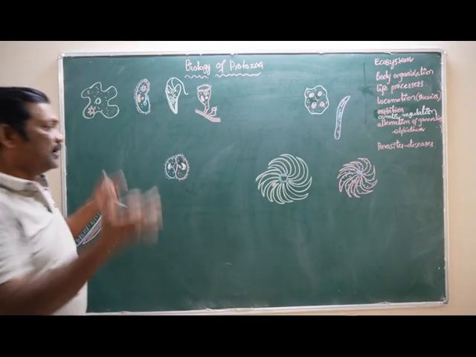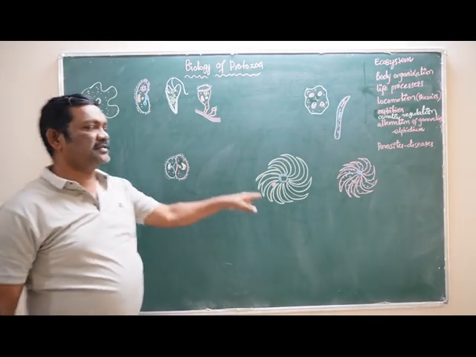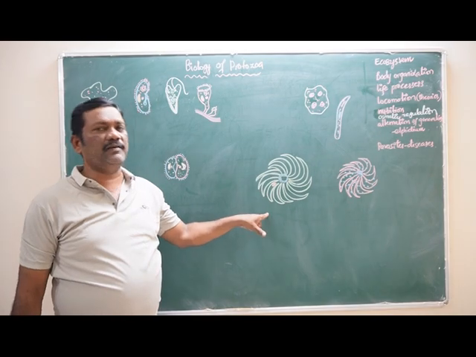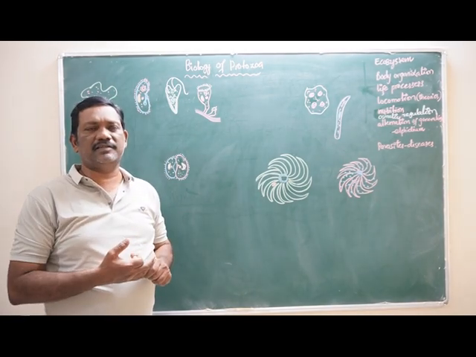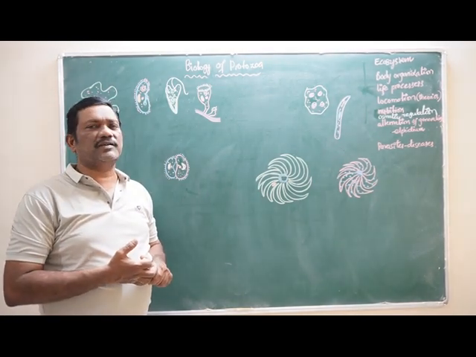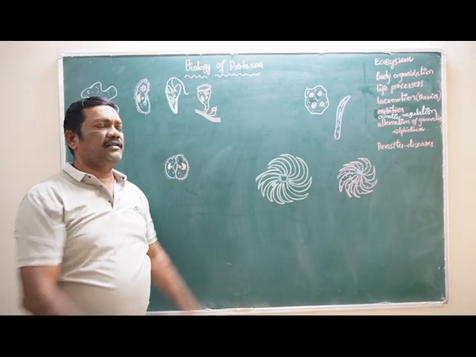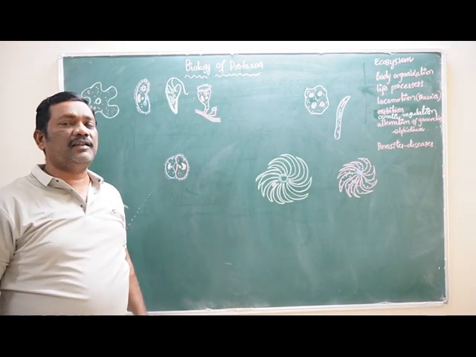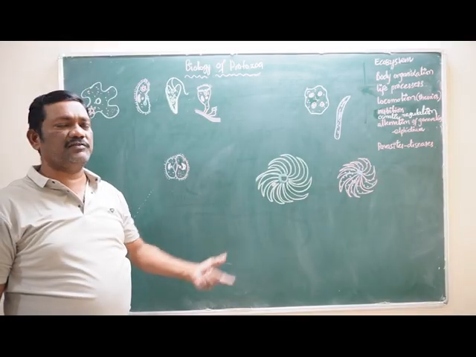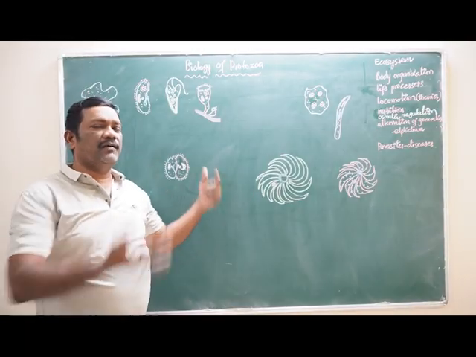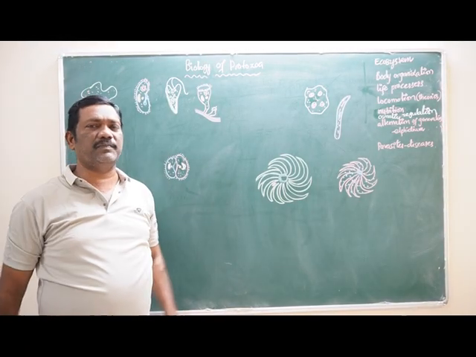And another animal is there. This is Elphidium or Polystomella. The type study is there. In this type study, we mainly focus on the body structure and the alternation of generations, that is the megalospheric form and the microspheric form. What is the megalospheric form and what is the microspheric form?